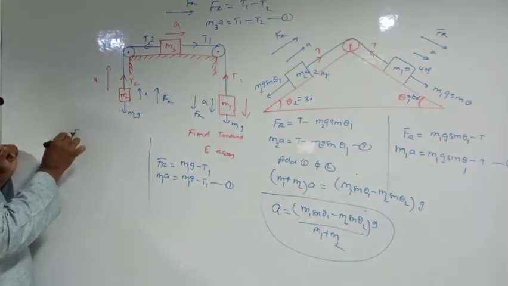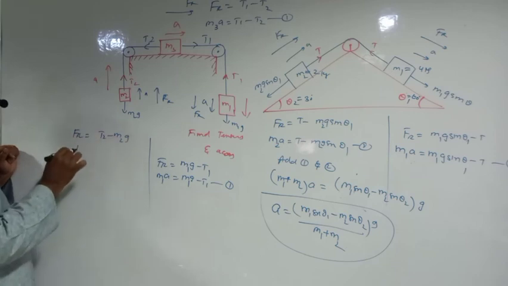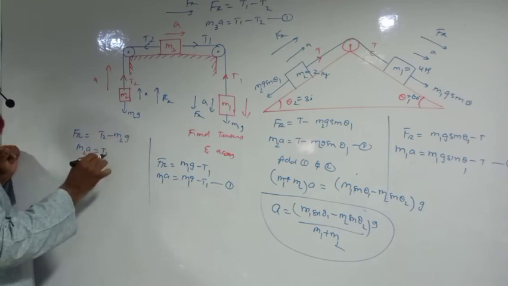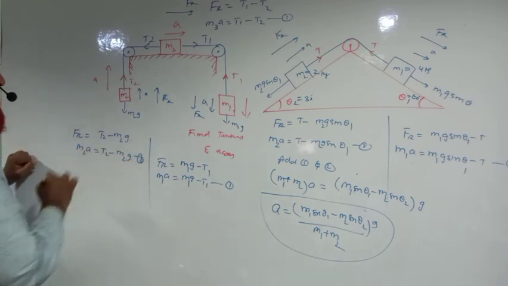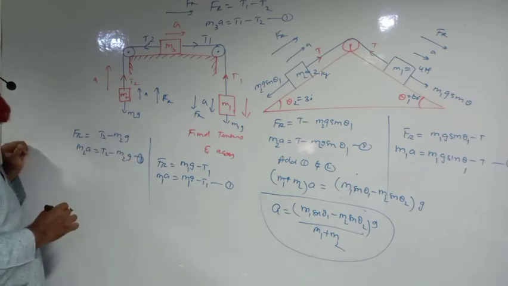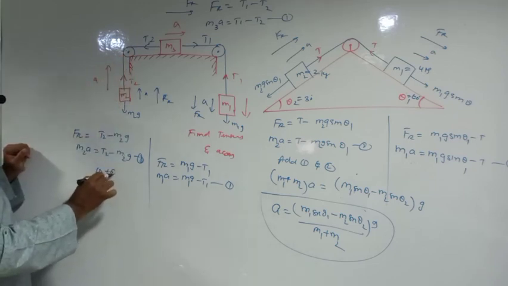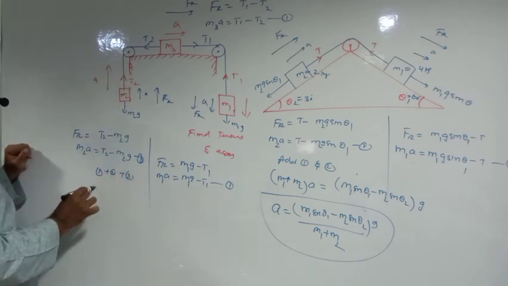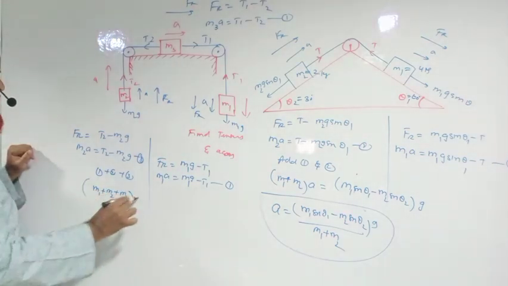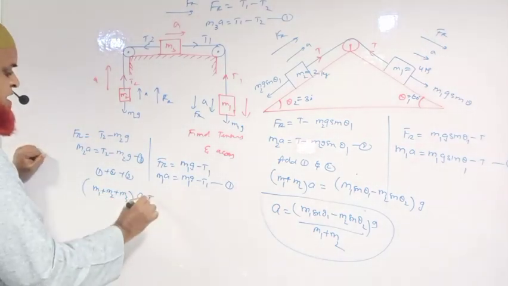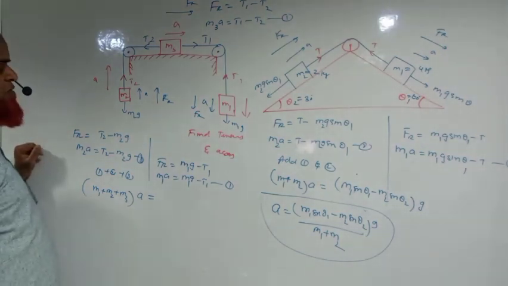Let us take this one. Resultant force is equal to T2 minus m2g. m2a is equal to T2 minus m2g. Okay, this is 3. Understand? So what can you do now here? See, 1 plus 2 plus 3. If you do m1 plus m2 plus m3 into a is equal to, what are you going to get now?